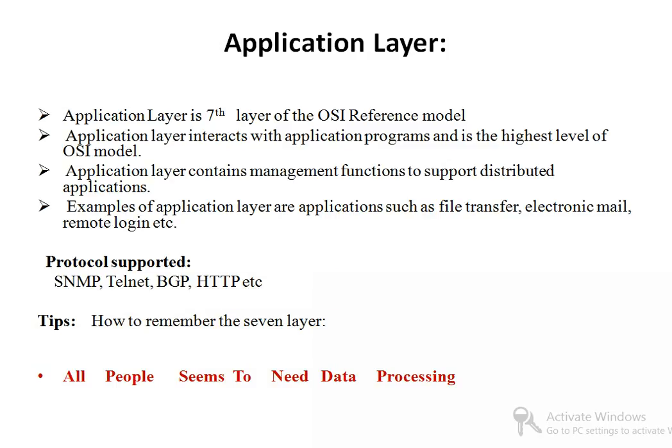Now these are the 7 layers which the OSI reference model has. Sometimes it's difficult to remember, so this is a small tip on how to remember these 7 layers. All people seem to need data processing. Application, presentation, session, transport, network, data link layer, and physical layer.